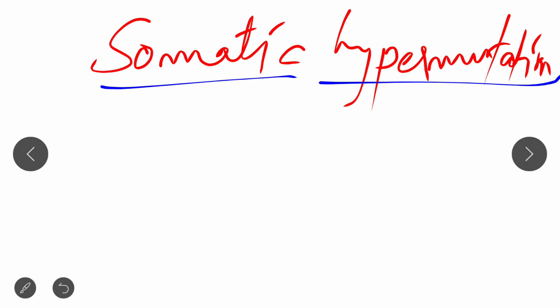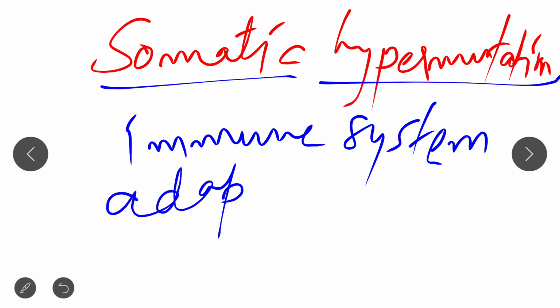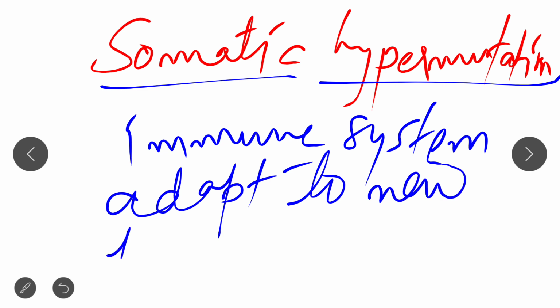It is a mechanism by which the immune system adapts to new foreign elements.